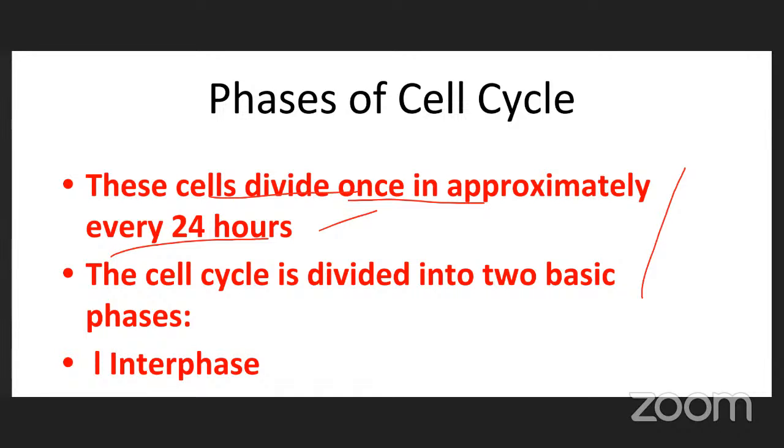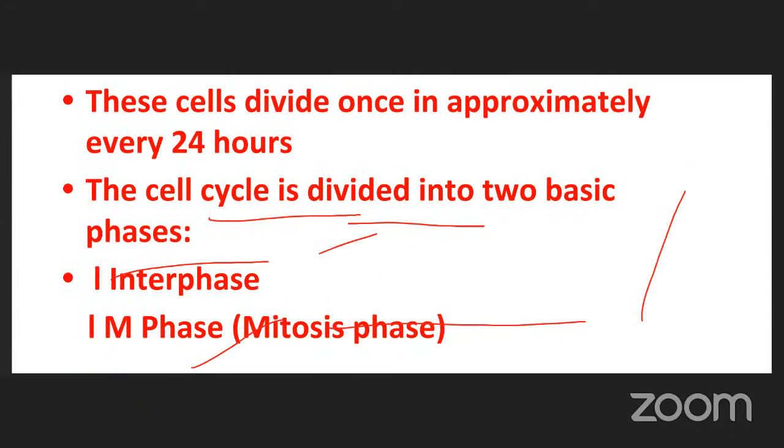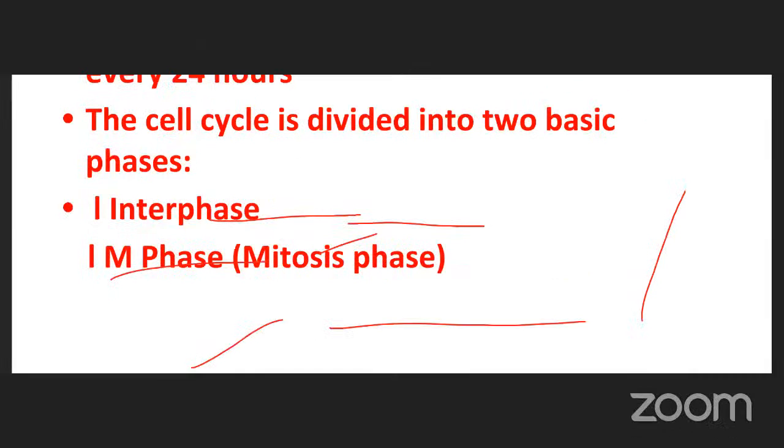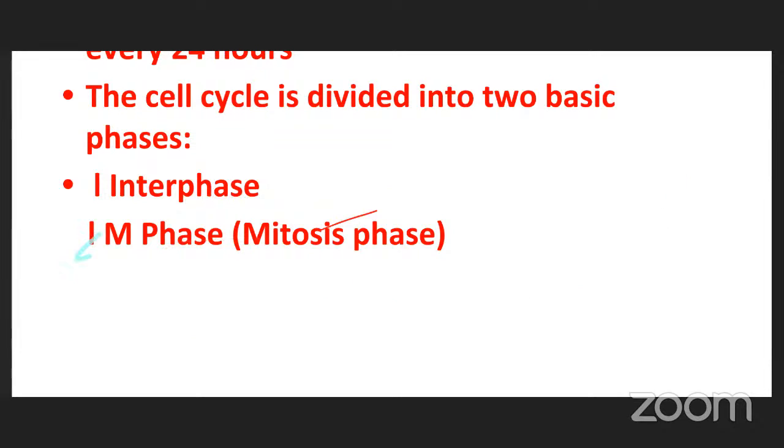The cell cycle is mainly divided into two basic phases. One is interphase, second one is M phase. Interphase is resting phase. M phase is the dividing phase.